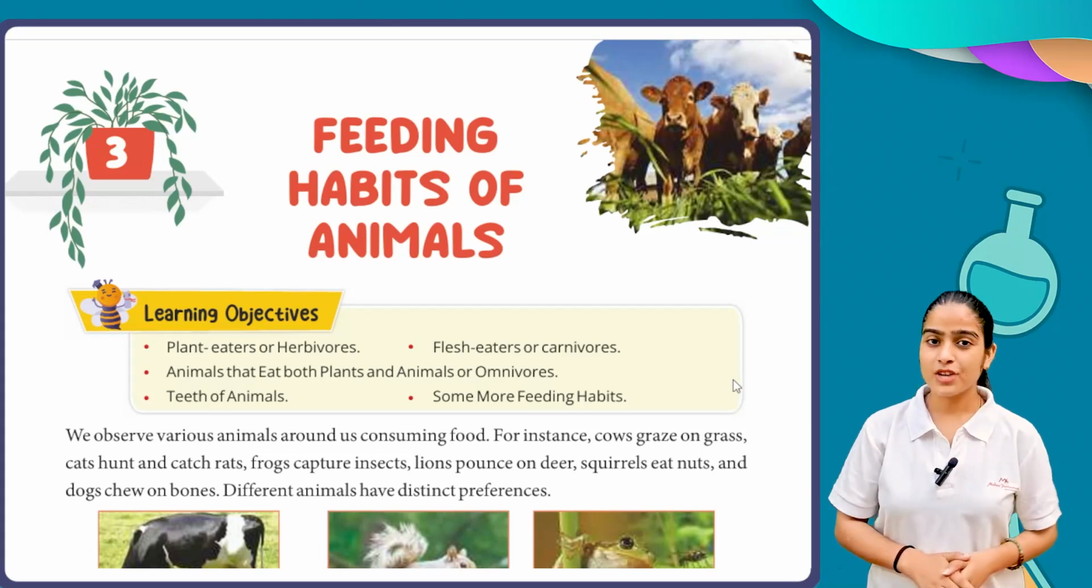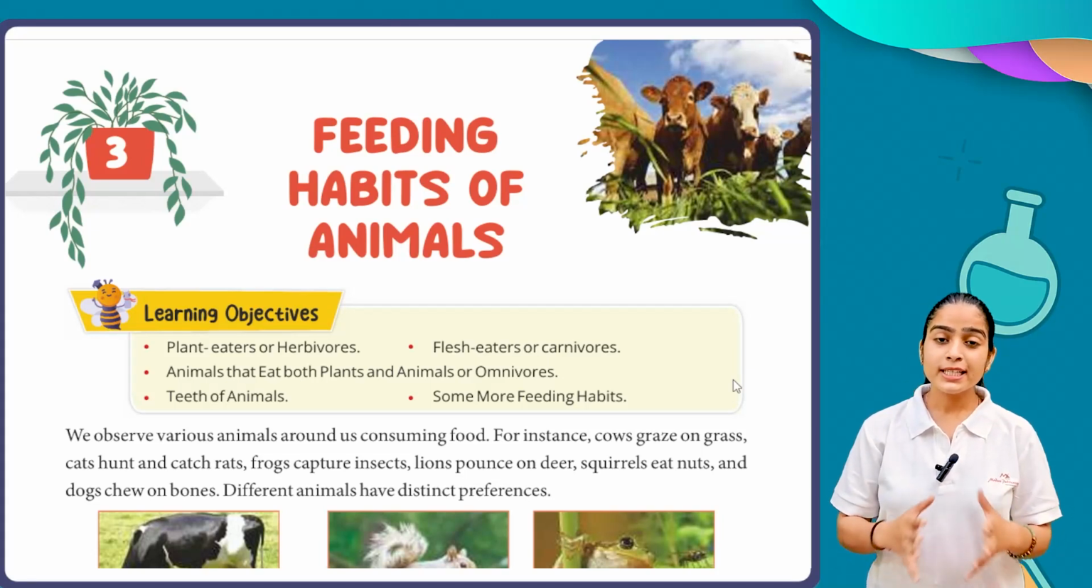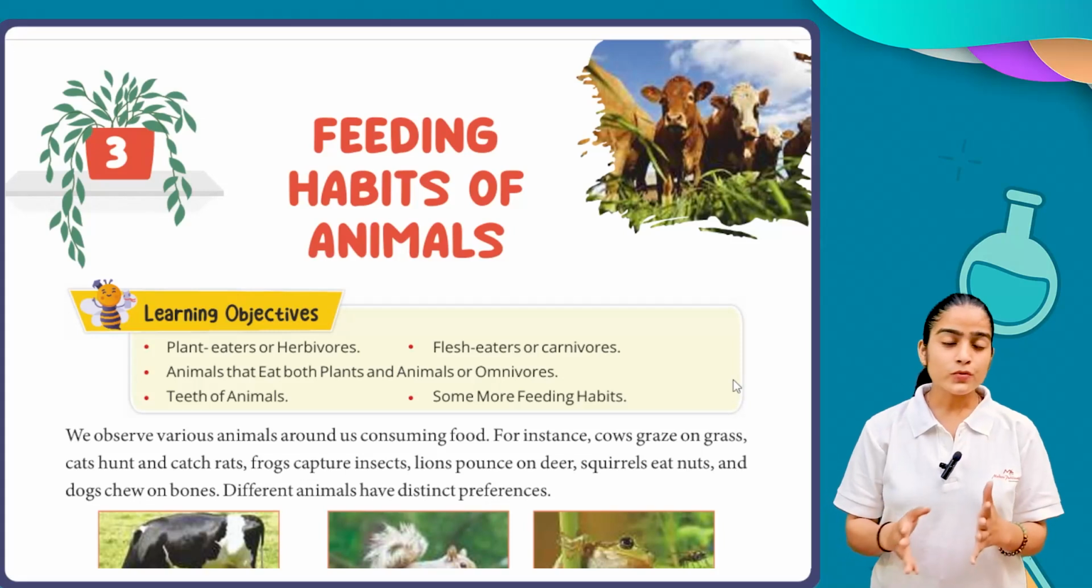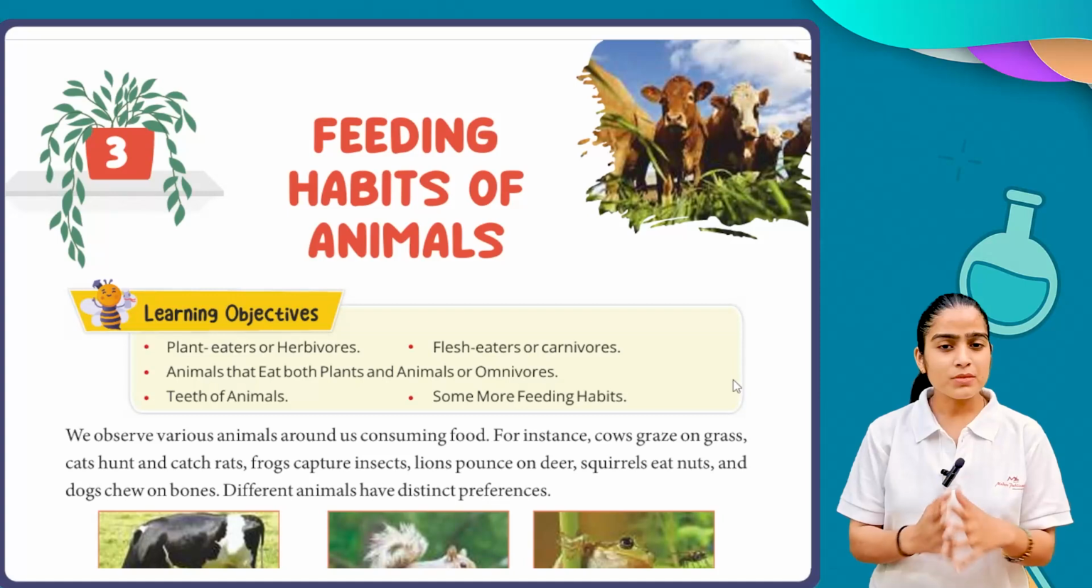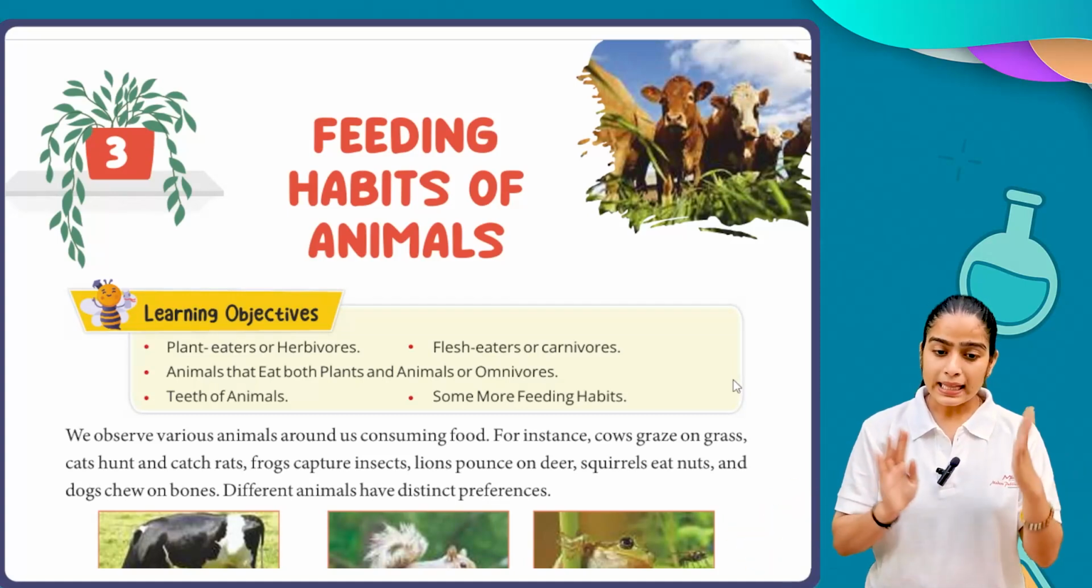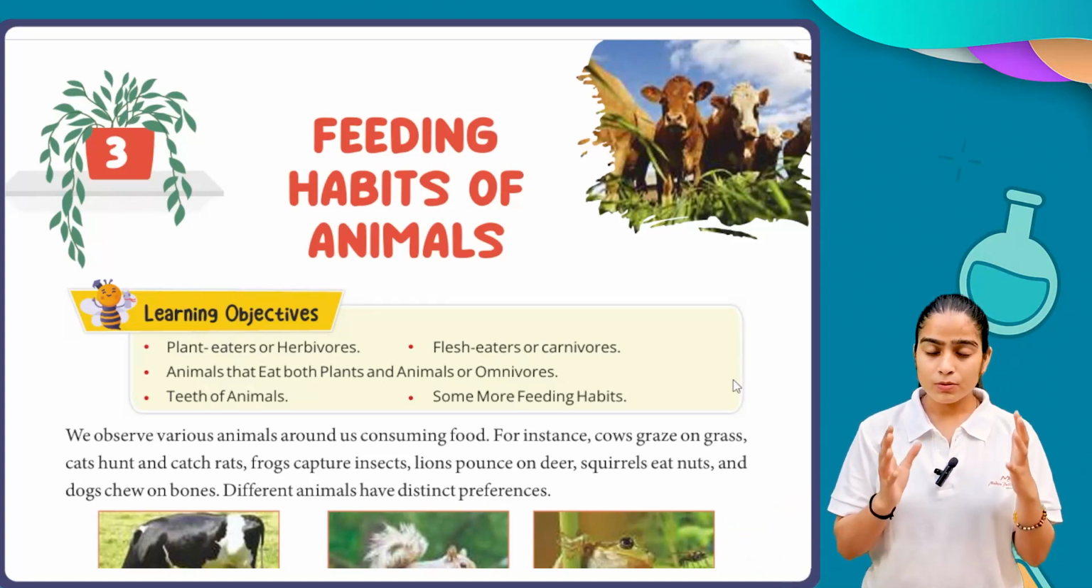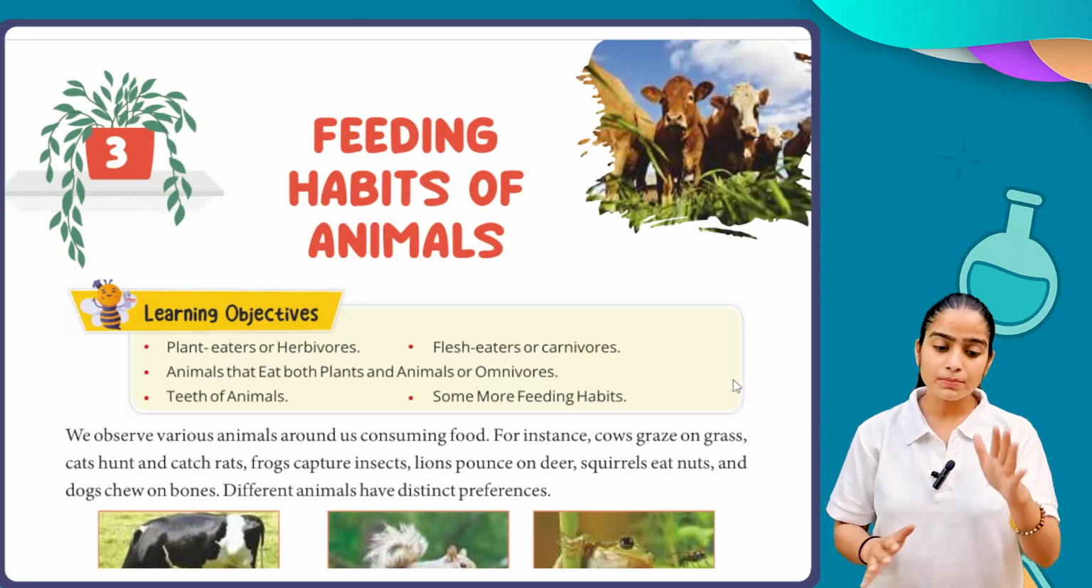And today we have chapter number 3, which is about feeding habits of animals. First of all, we have to understand what is meant by feeding. Feeding generally means the eating habits we have, okay? And in this chapter, we have to learn these eating habits in animals particularly.